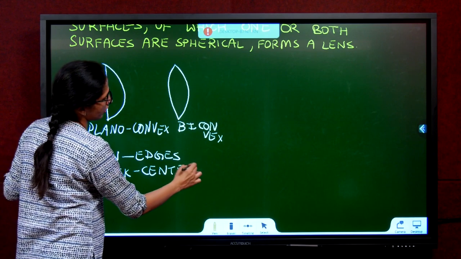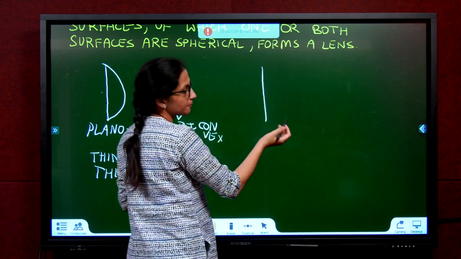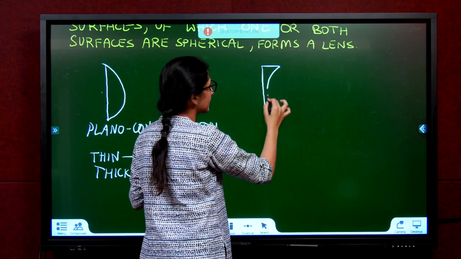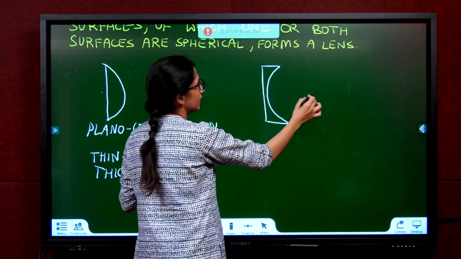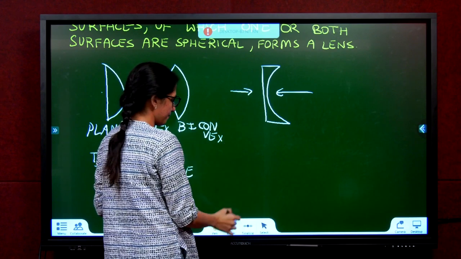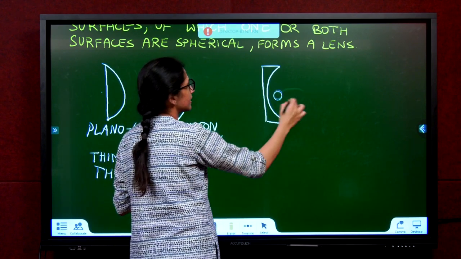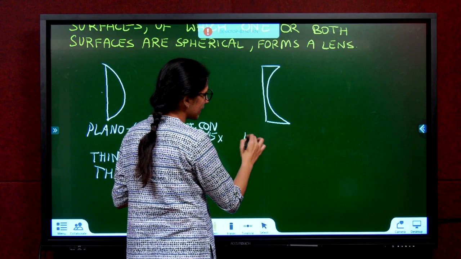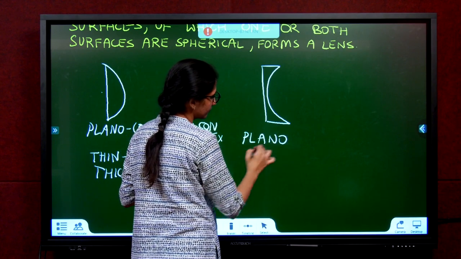What about concave? First plane, the other side, let's say, is like a cave. So if the light's entering here, it's entering a cave part. If the light's coming here, it's a plane part. This type of lens is called a plano-concave lens.